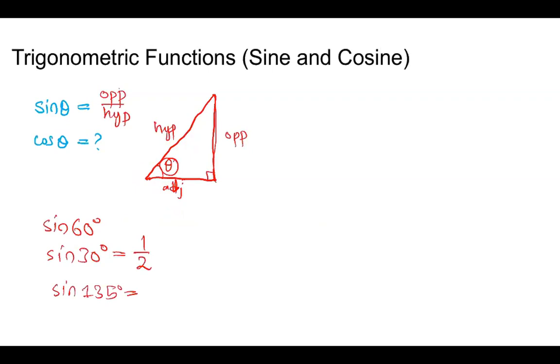That means if we use this definition, opposite over hypotenuse, we are unable to define sine of an angle which is more than 90 degrees, or even 90 degrees. You understand the problem? That means this definition of opposite over hypotenuse is not complete, or, if you allow me, I can say this is a wrong definition. This is not how we should define it. If we define it this way, we are not able to define sine 180 degrees, for example. So is there any other way to define sine theta?